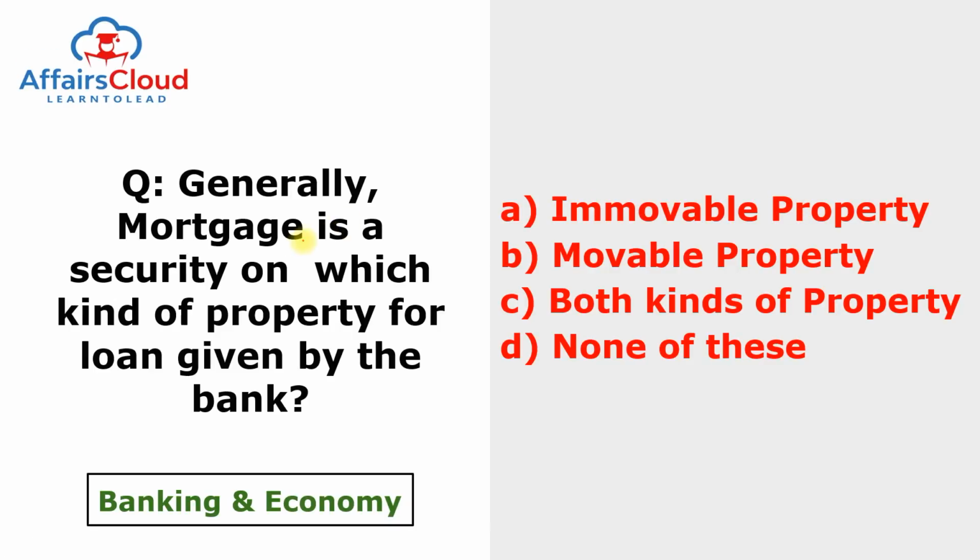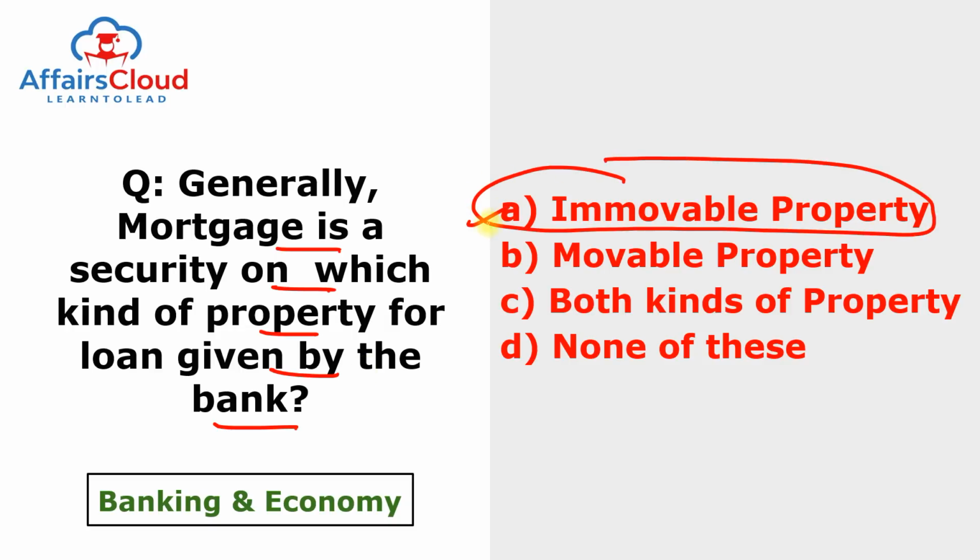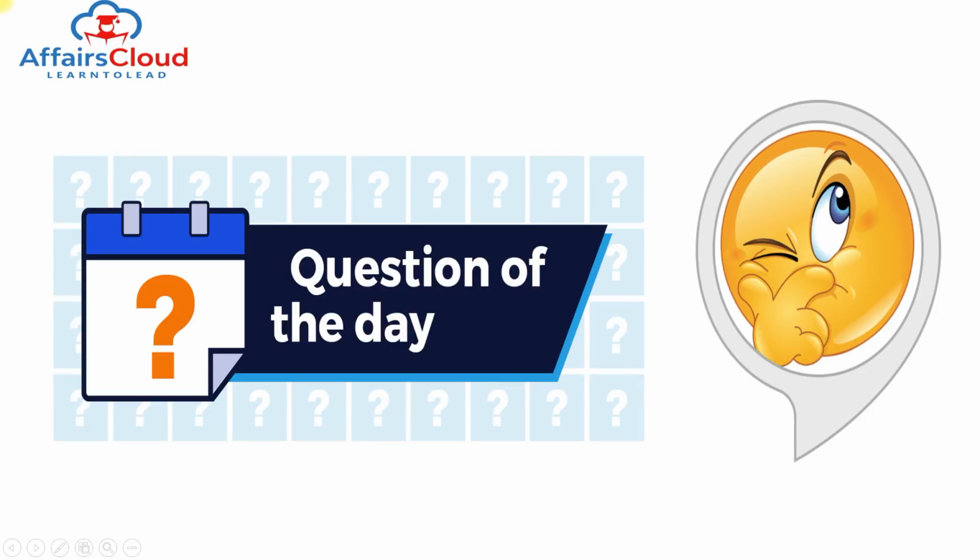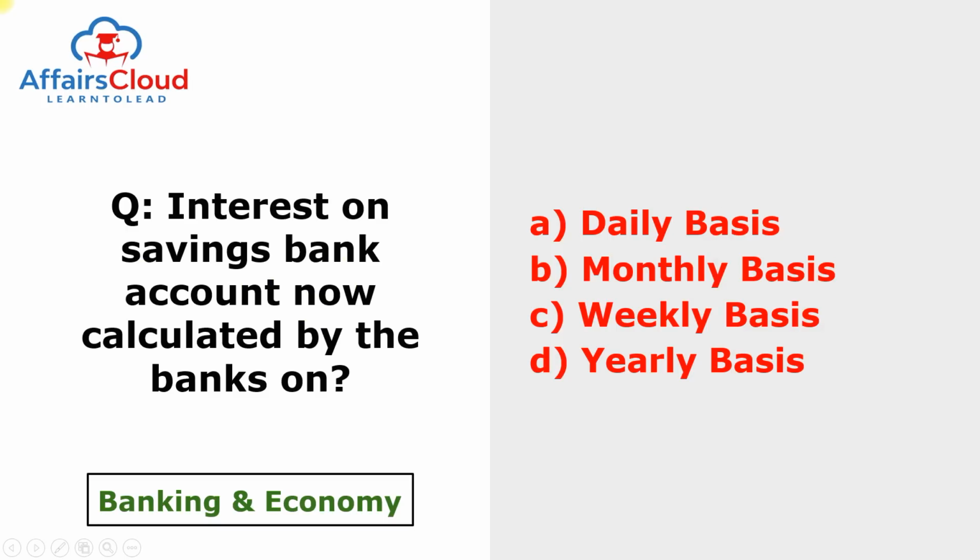Next is the 13th of April 2022 question. The question was very simple. Generally, a mortgage is a security on which kind of property for a loan given by the bank? This is immovable property, like your land. So the answer of this question is A. Moving to the question of the day. The question of the day is very simple. Interest on a savings bank account is now calculated by the banks on a daily basis, monthly basis, weekly basis, or yearly basis.